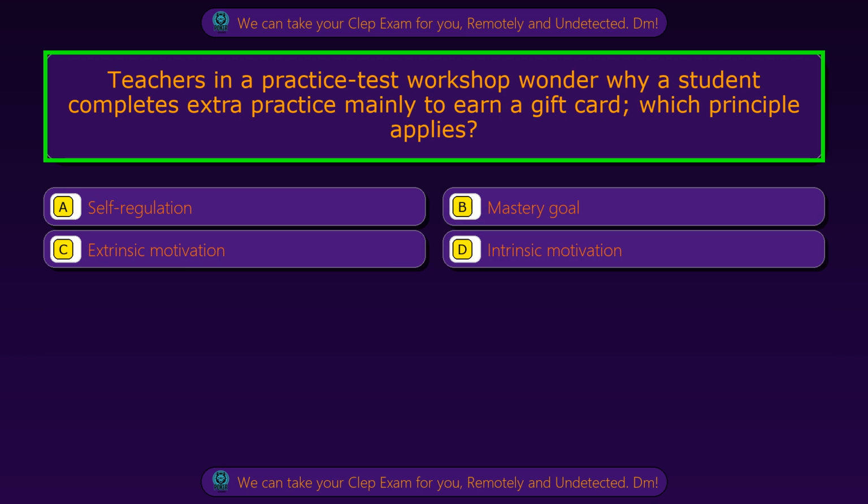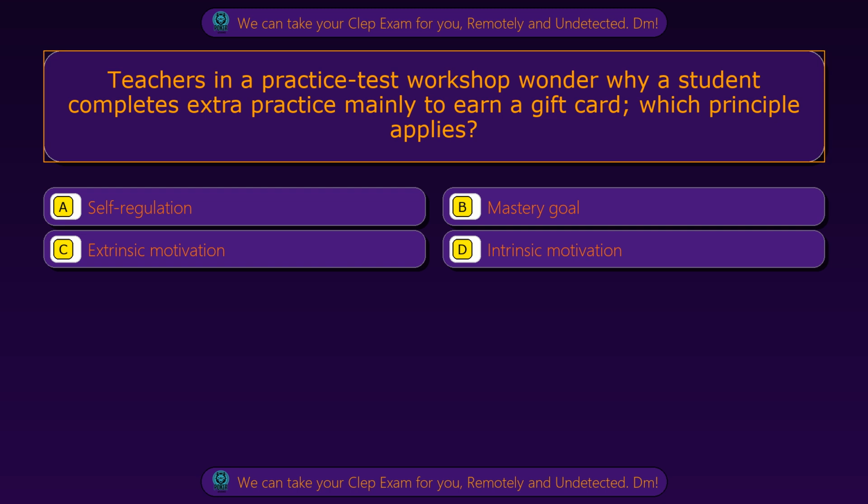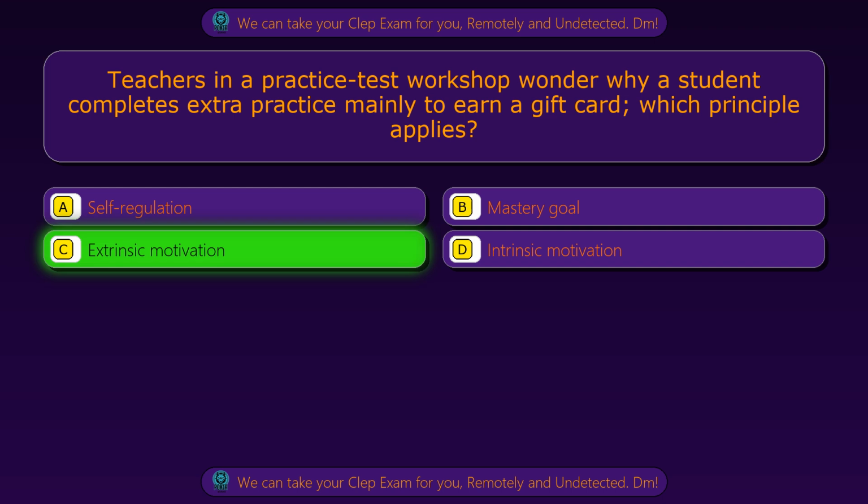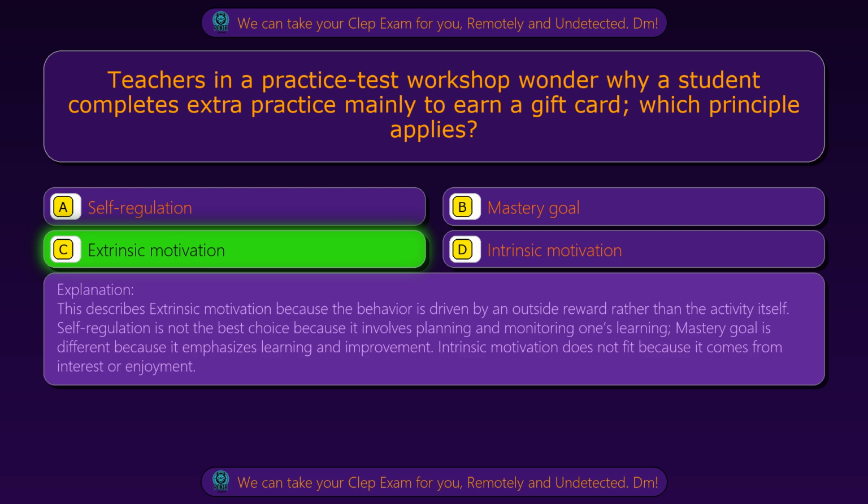Question 27. Teachers in a practice test workshop wonder why a student completes extra practice mainly to earn a gift card. Which principle applies? Option A, self-regulation. Option B, mastery goal. Option C, extrinsic motivation. Option D, intrinsic motivation. The correct answer is option C, extrinsic motivation. This describes extrinsic motivation because the behavior is driven by an outside reward rather than the activity itself.